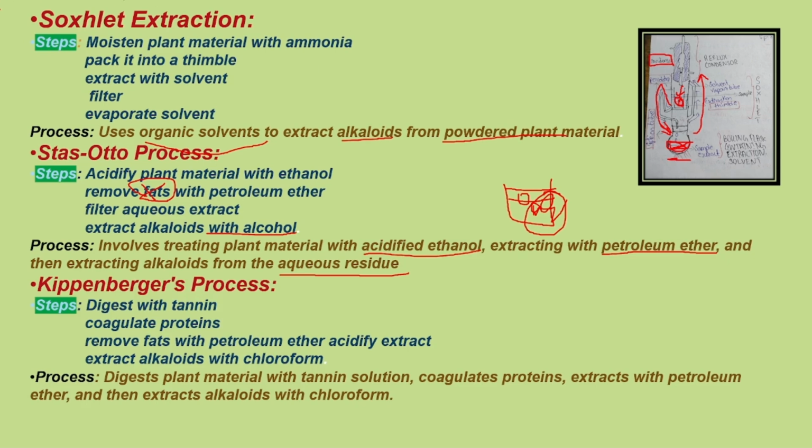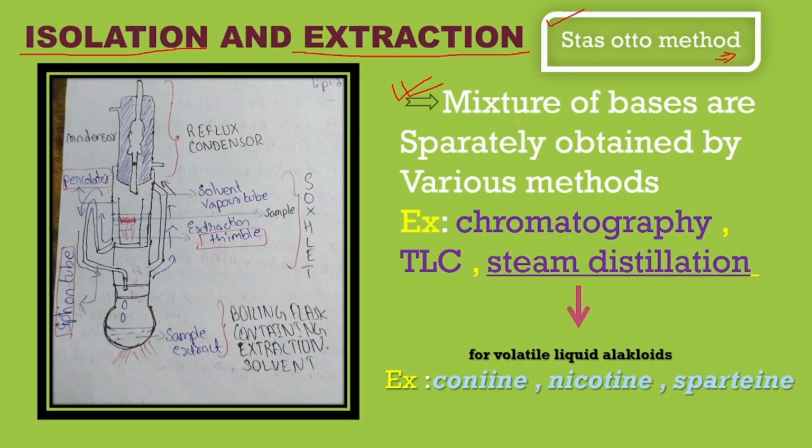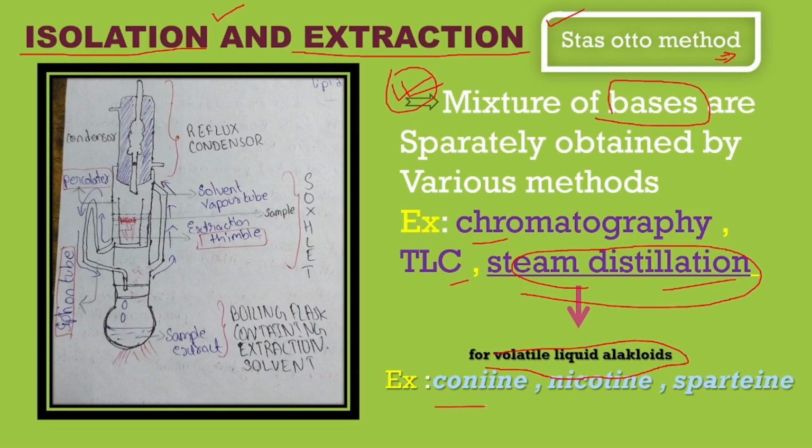Next, Kippenberger's process. We just have to know there are three existing processes here: first the Soxhlet apparatus, next the Stas Otto process, next the Kippenberger process. This is the extraction method. We isolated it properly using these three, but how do we separate them? We take the mixture of bases. Bases are free bases, nothing but alkaloids, and they are separated using various methods: chromatography, thin layer chromatography, and steam distillation. Steam distillation is mainly used for volatile liquid alkaloids, for example coniine, nicotine, and sparteine. We have to remember these properties as well.